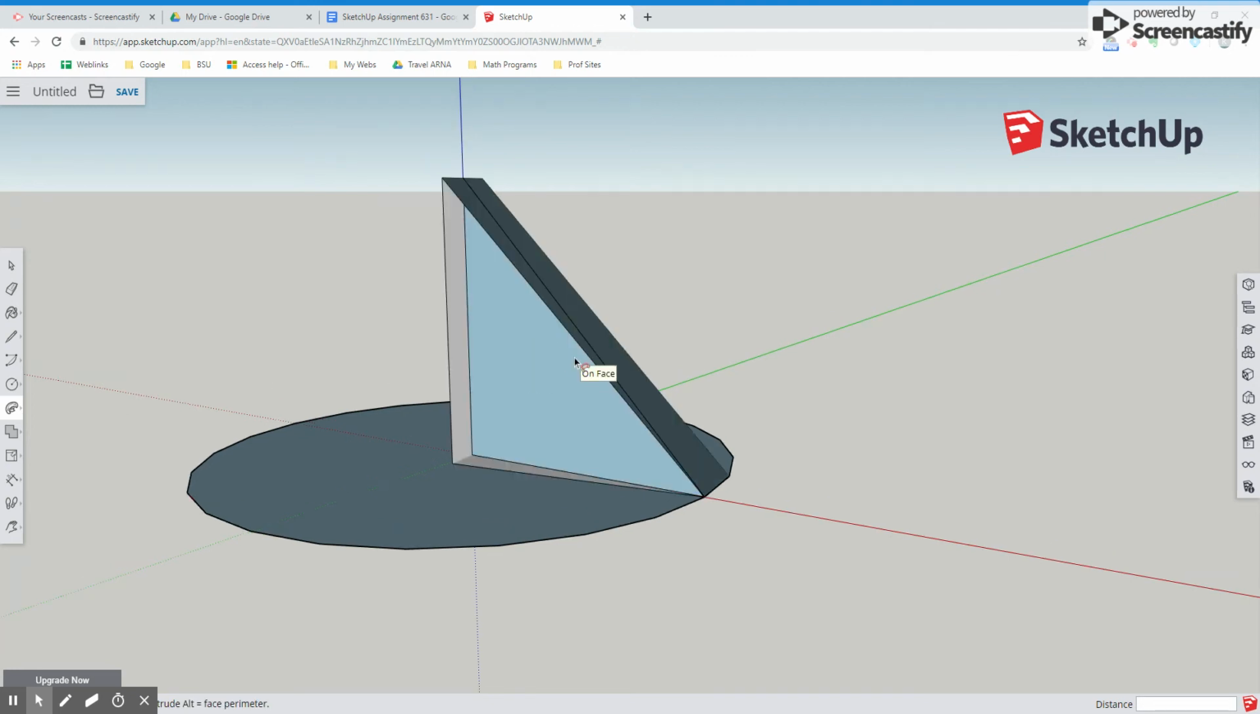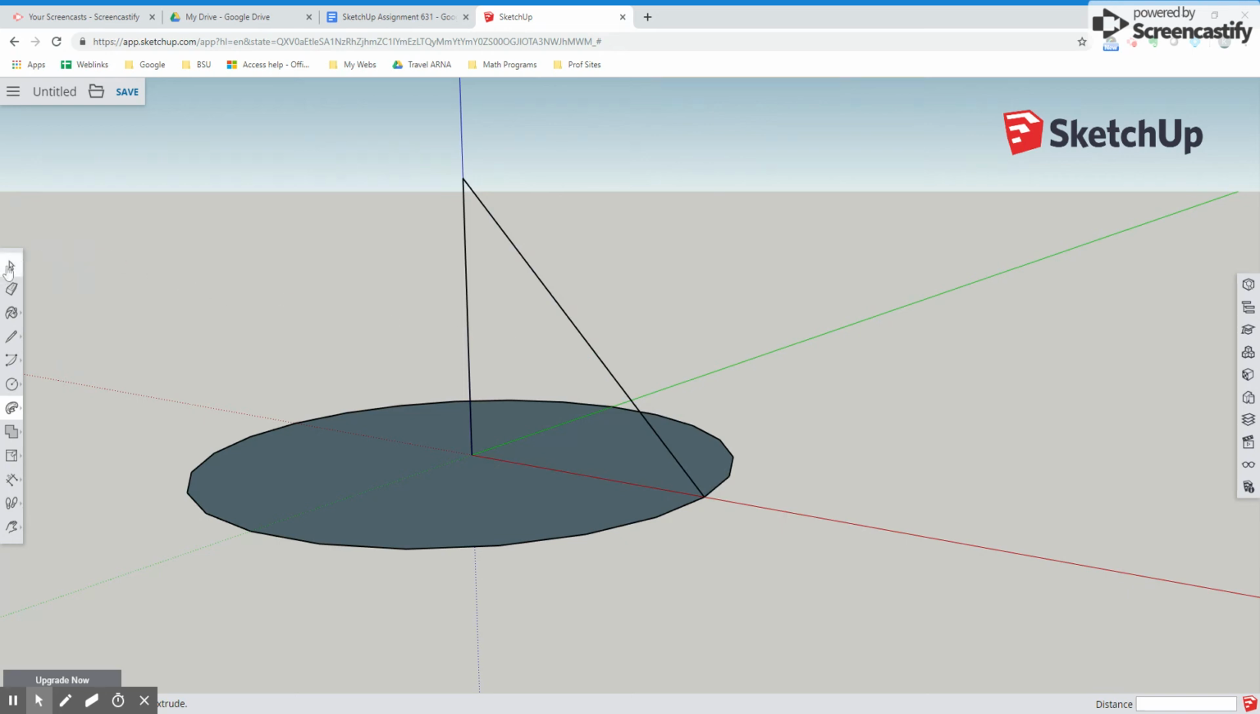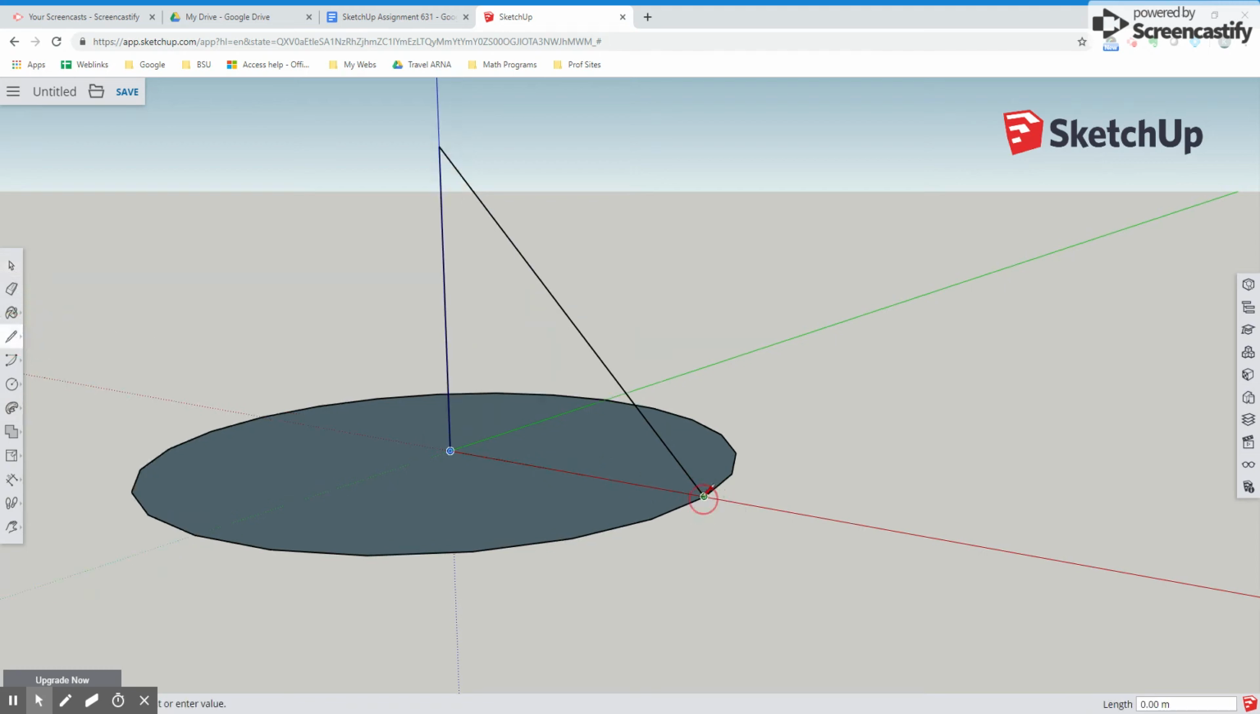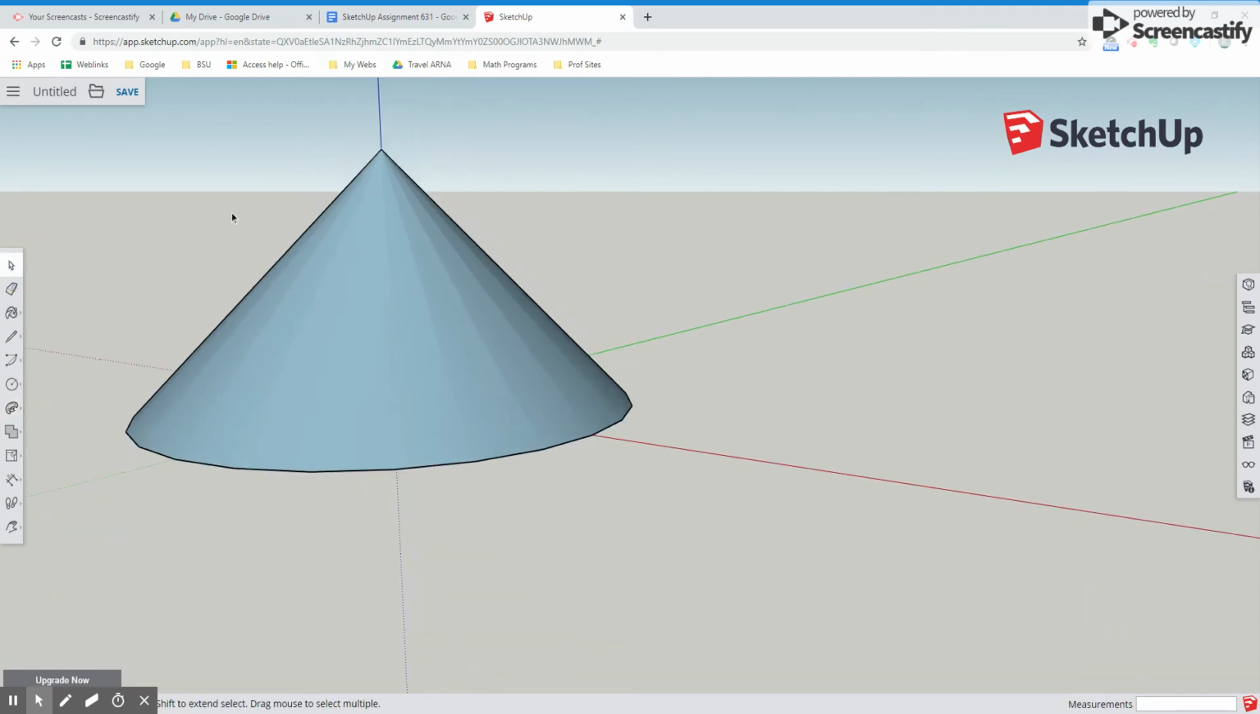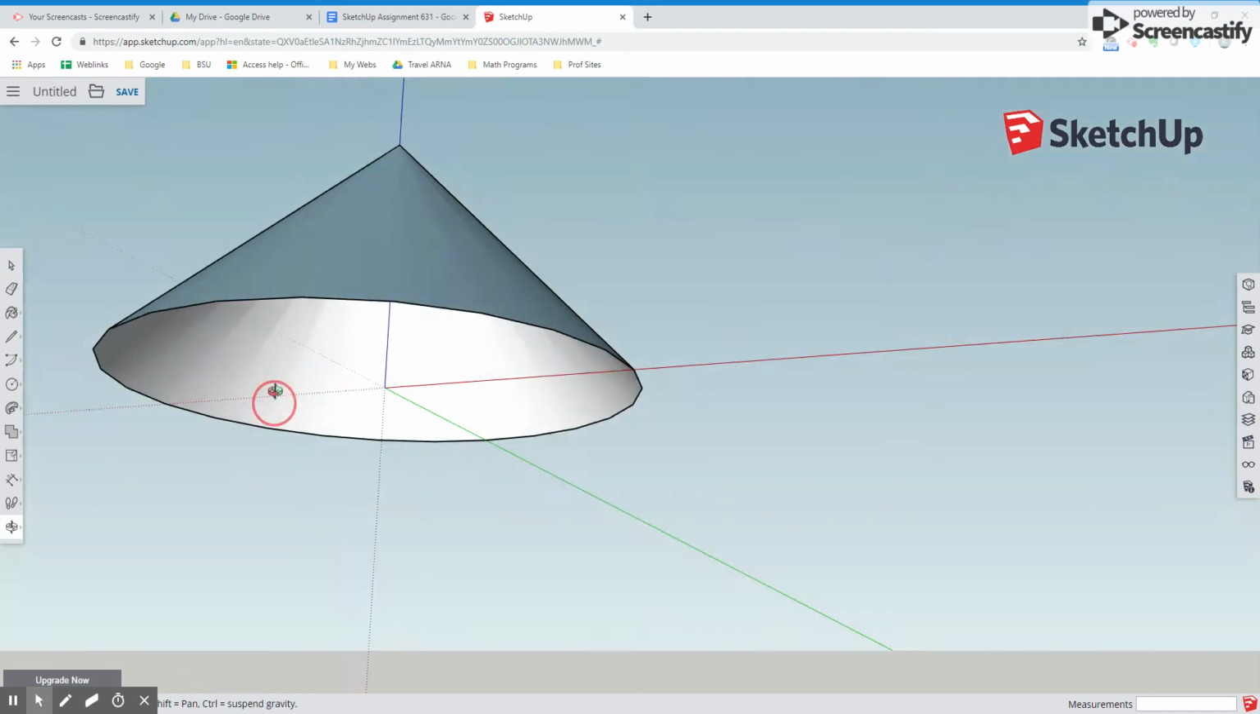That's not what I wanted it to do, so let's do something here. Not sure what happened there, so let's back up a few steps. Let's get my triangle. Okay, path. Click on my circle, Follow Me tool, and click on the triangle. There we go. So now we have our sphere. Now we have a cone.